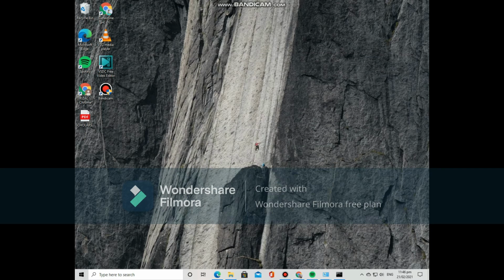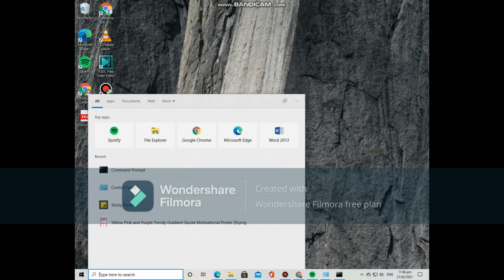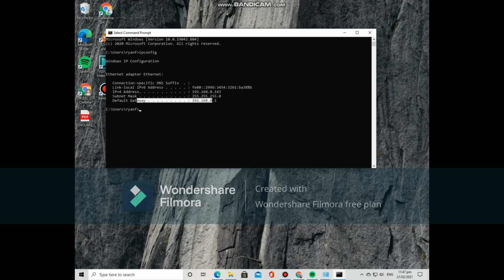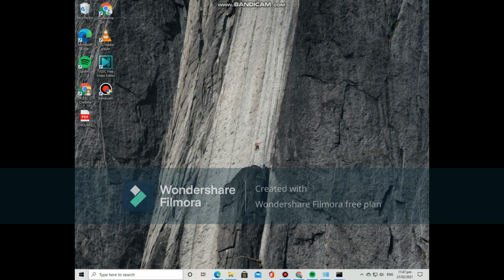So to check if I have changed my IP address, we will use ipconfig again. And now you see my current IP address was changed to 192.168.0.143, which I typed earlier. Subnet mask is still the same. The default gateway remained the same. And next, I will show you how to set a dynamic IP address.